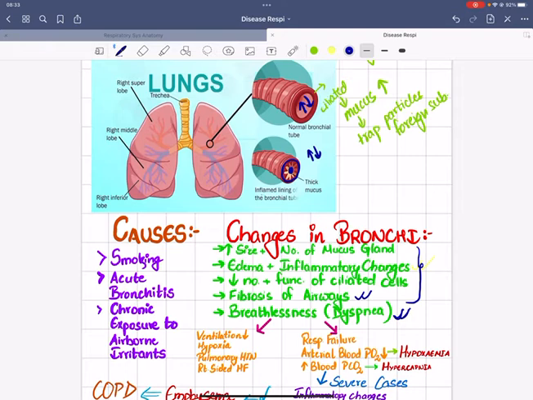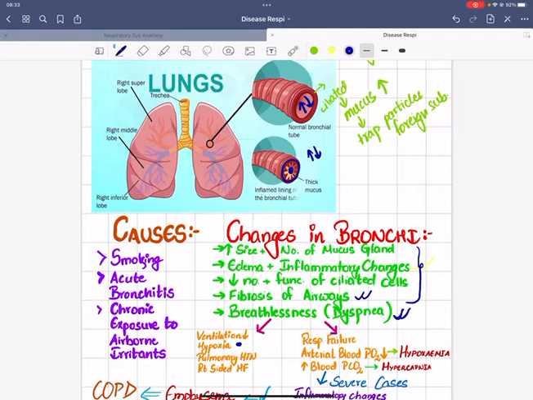Now, the different complications that could arise: one of them is that the ventilation decreases, right? Because they are unable to breathe air in and out as a healthy person is able to, the hypoxic condition arises.